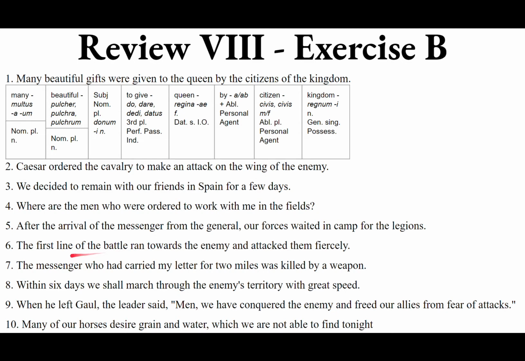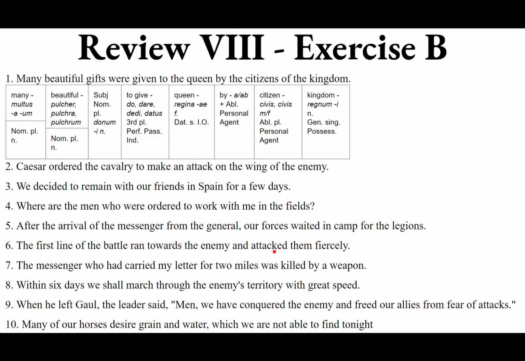So motion towards the enemy, ad. Preposition ad plus the accusative, motion towards. Notice it's not towards an enemy, but towards the enemy. Plural, the enemy. So ad hostes. Hostis, hostis, masculine. Cucurrit ad hostes. Ad hostes cucurrit. And attack them fiercely. Et, conjunction et, and attacked them.